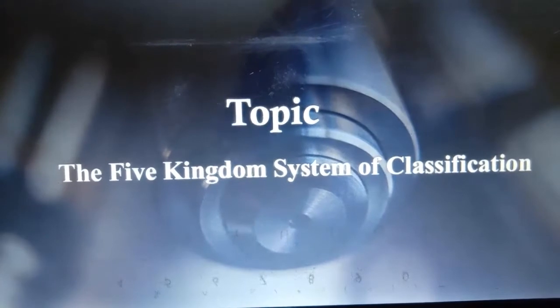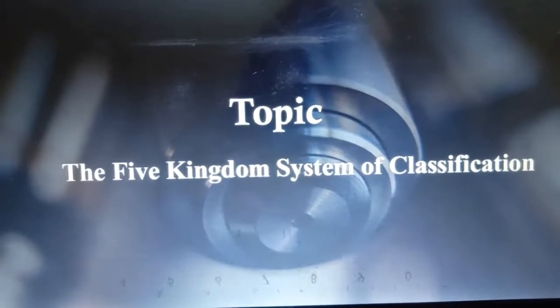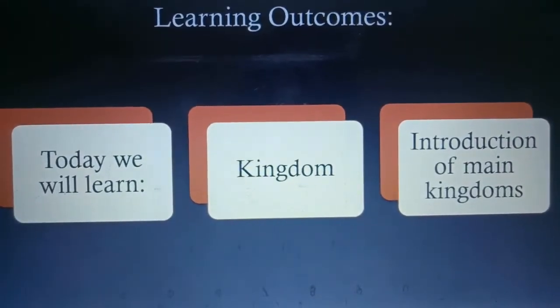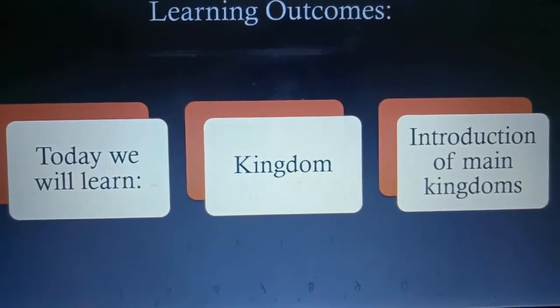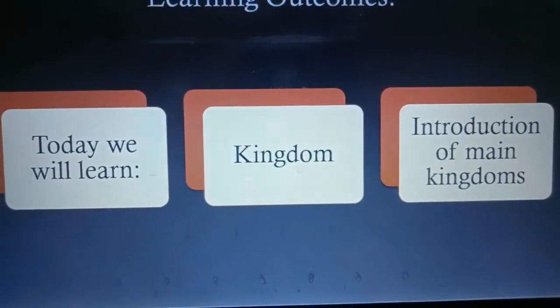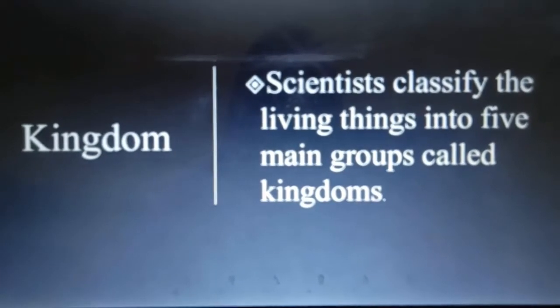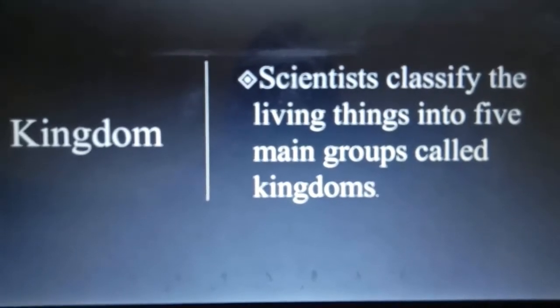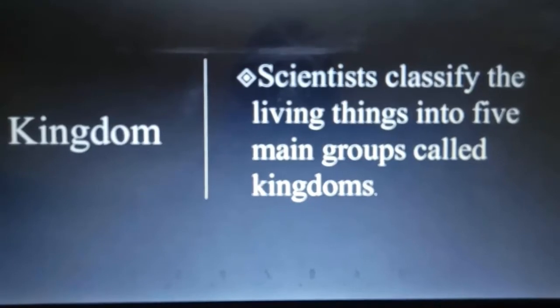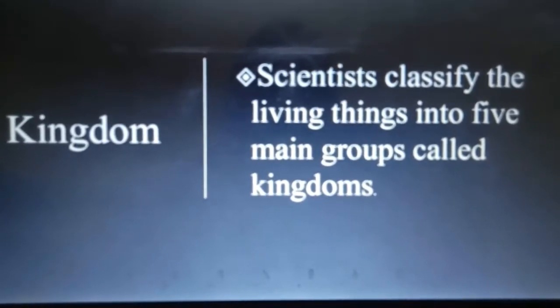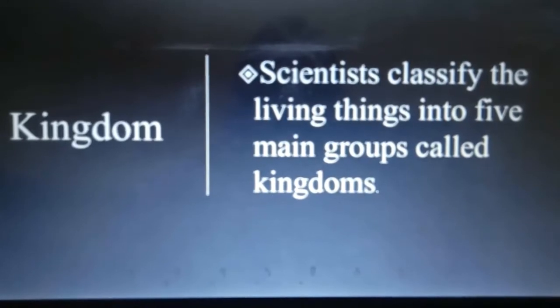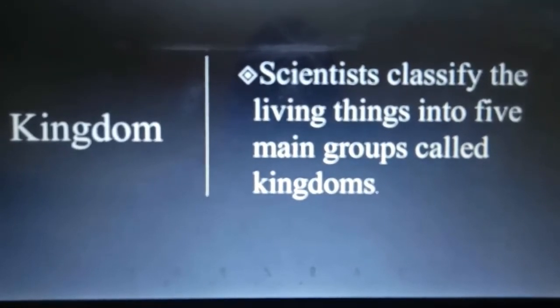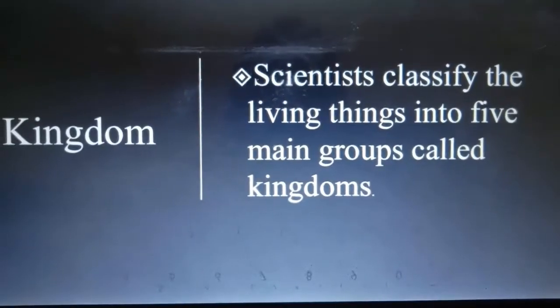This is our today's topic, the five kingdom system of classification. In this topic we will discuss what a kingdom is and an introduction to the main kingdoms. First of all, I will tell you what a kingdom is. Students, kingdom is a word used in place of the word group. As you know, there are millions of living organisms on the earth, and the scientists divide them into different groups, and each group is called a kingdom. Here is the definition of the kingdom.